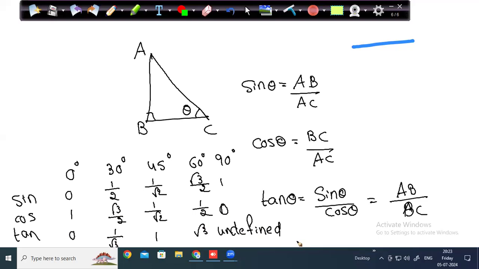Cos 90 is 0. So tan 90 is undefined. So these are the minimum trigonometric ratios which you should have in mind. You should know the three trigonometric ratios, and you should know the Pythagorean triplets.